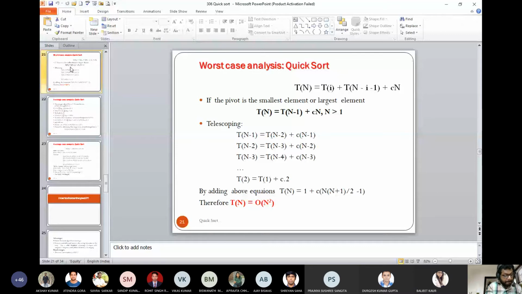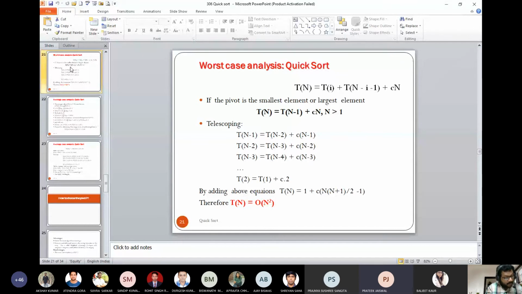Can I write twice 1 by n summation over i equal to 0 to n minus 1 of Ti? 1 by n has to multiply T(n minus i).